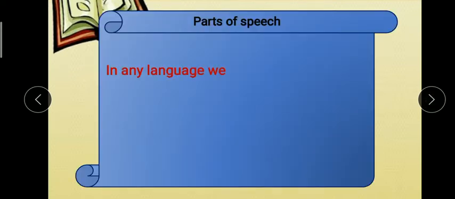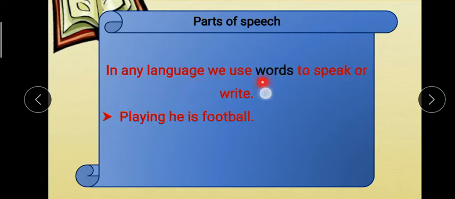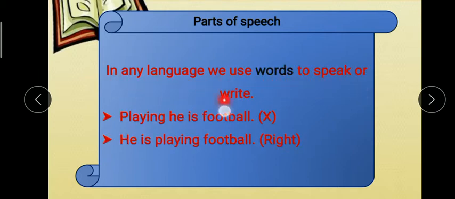But before we start the chapter, let me ask you one question. Students, can you tell me how do we know that we are using the correct words for someone to understand? Let me explain. In any language, we use words to speak or write. Look at these examples.